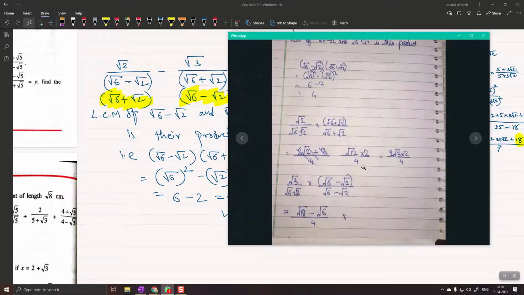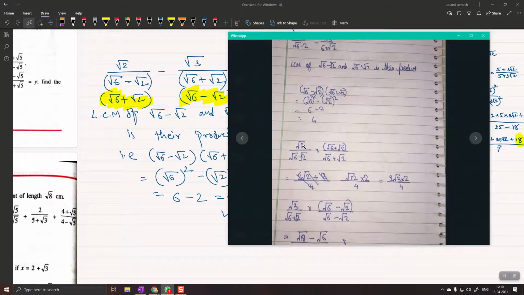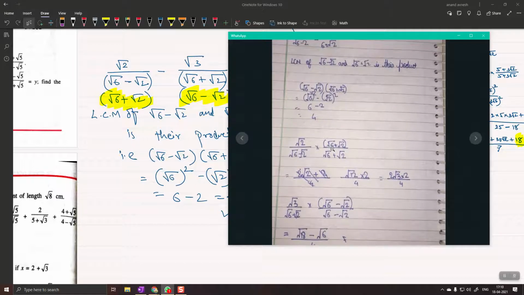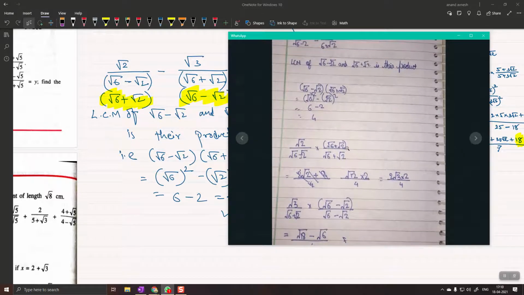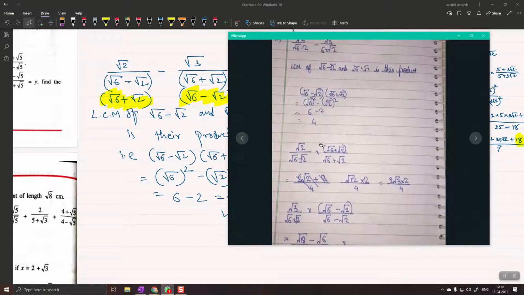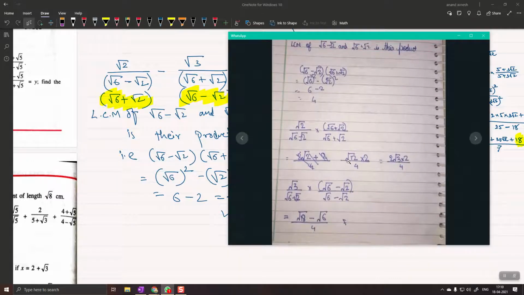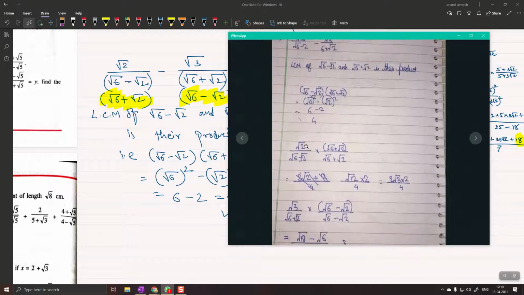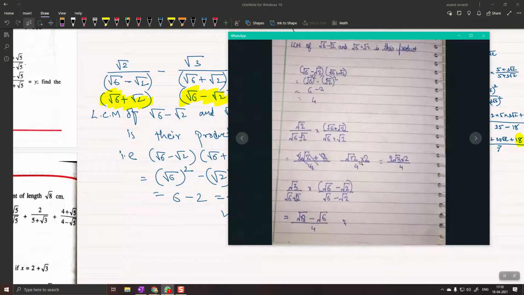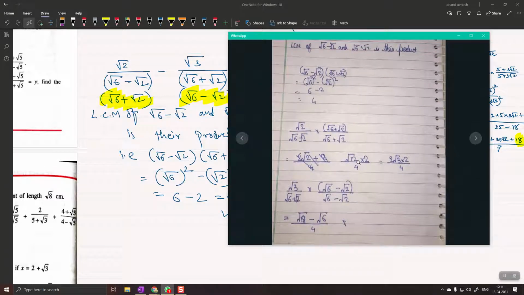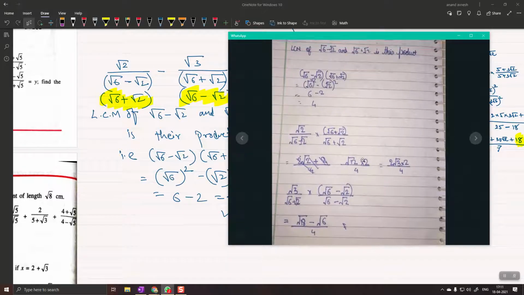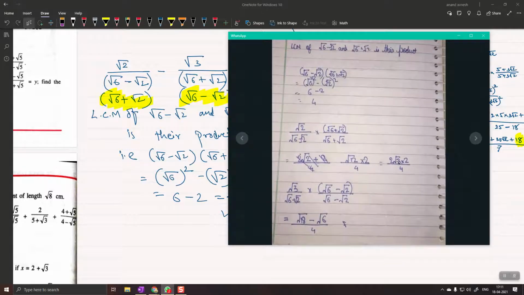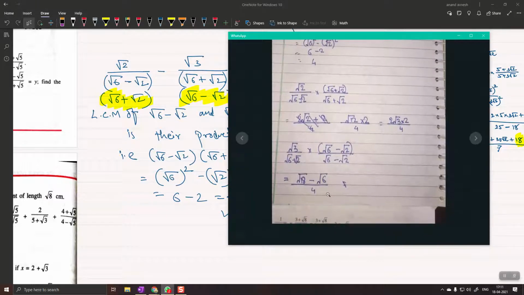Prajakta. Yes, sir. So here you have to multiply root 2 with root 6 plus root 2. Right? So root 2 times root 6 is root 12. That is correct. But then you have to put a plus sign. You have put a multiplication sign here. There should be a plus sign. So root 12 plus 2. Root 2 into root 2 is 2. But root 12 plus 2, or 2 root 3 plus 2. The next one is okay.